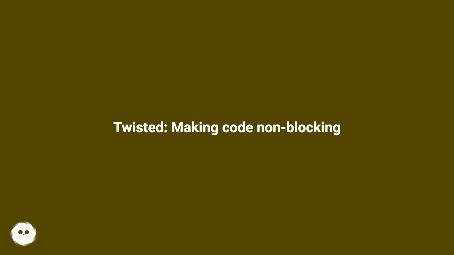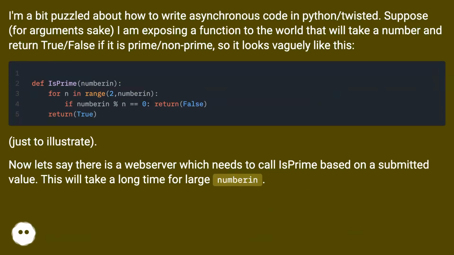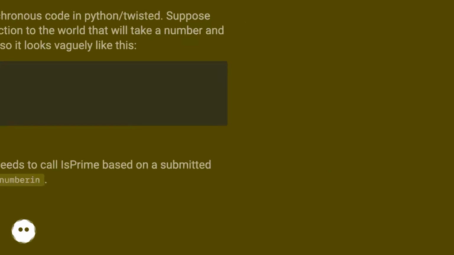Twisted, making code non-blocking. I'm a bit puzzled about how to write asynchronous code in Python/Twisted. Suppose, for argument's sake, I'm exposing a function to the world that will take a number and return true/false if it is prime/non-prime. So it looks vaguely like this. Just to illustrate, now let's say there is a web server which needs to call asprime based on a submitted value. This will take a long time for large num_array.